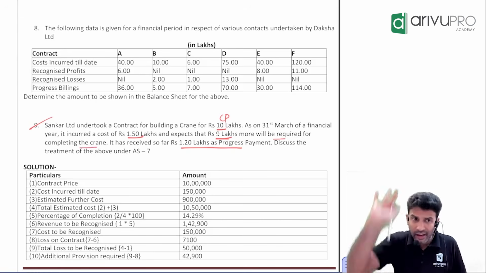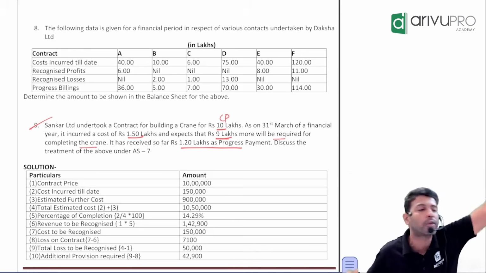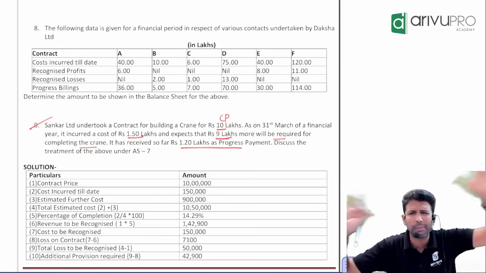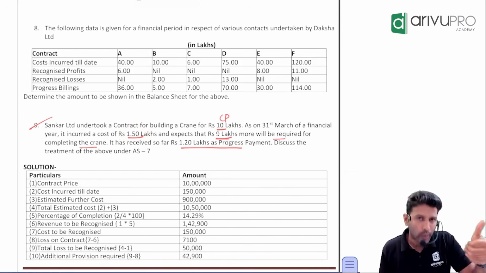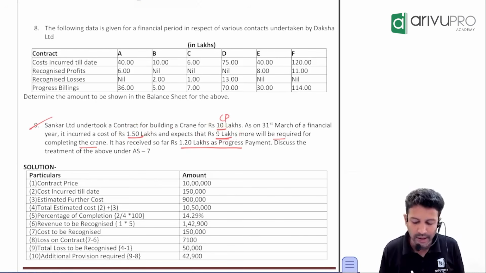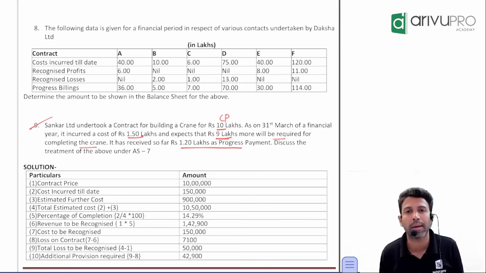Now we are building a crane. We are not building a building, but we are building a crane on behalf of the customer. It's okay. You can build any asset. So how much we have already spent? 1.5. How much more we will spend? 9 lakh. Okay. I think this data is good enough for us to do the primary basic calculation.